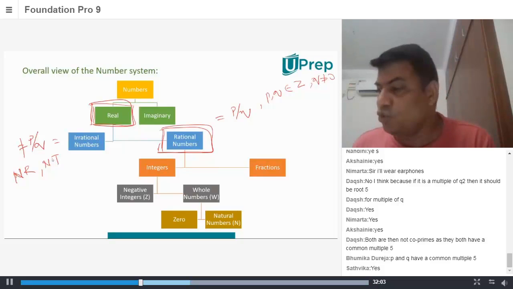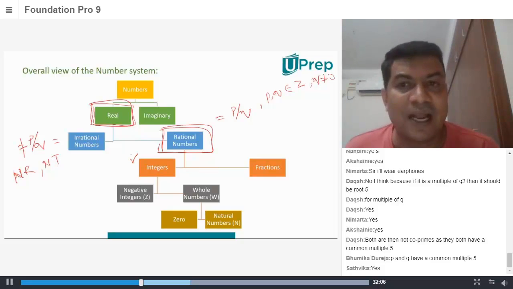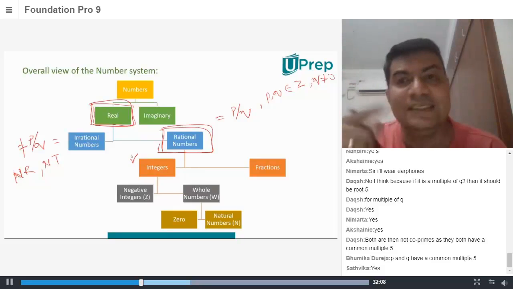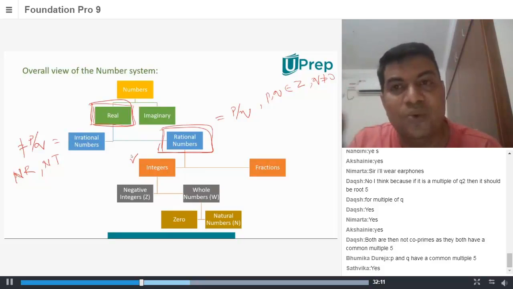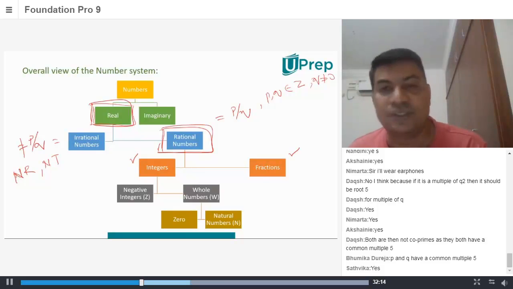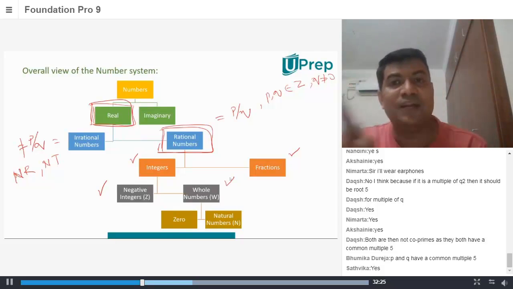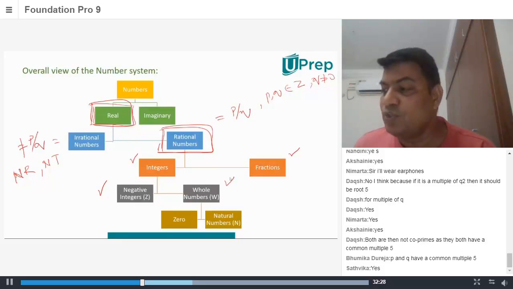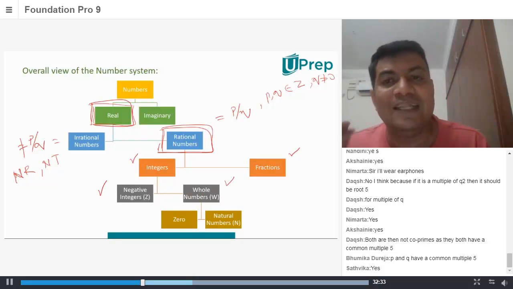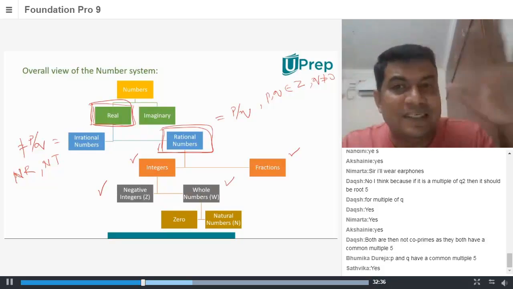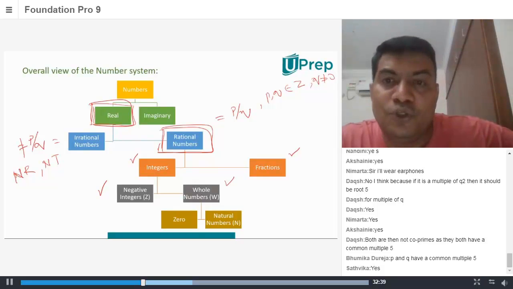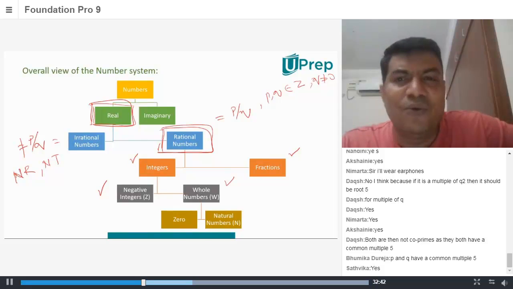Now in rational numbers, you know your integers, and all integers are rational numbers. The non-integer numbers between any two integers on the number line are your fractional values. In the integers, you have your negative integers, from minus infinity to minus 1, and your whole numbers, which start from 0, 1, 2, 3 and so on. That constitutes your entire integers. In whole numbers you have 0 and then your natural numbers. So that's the tree. I hope you can see this tree whenever you need it.